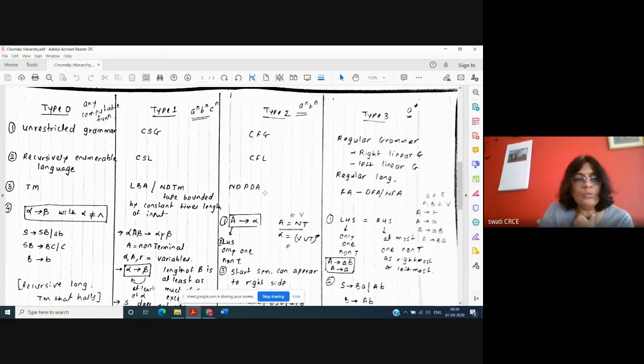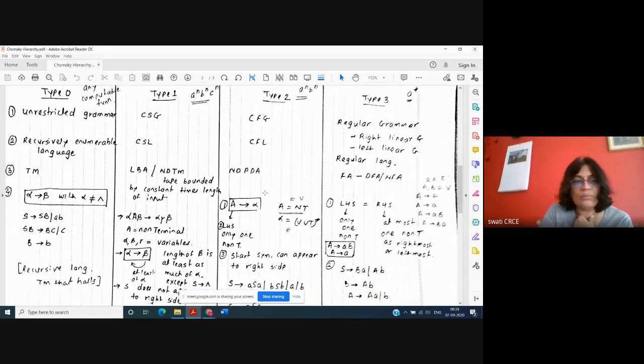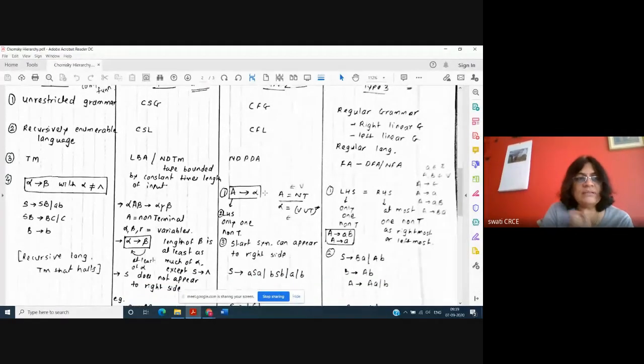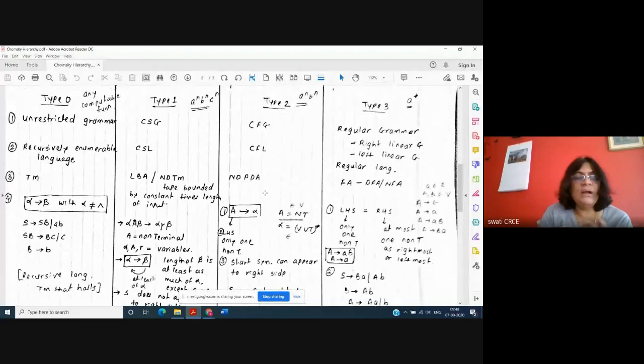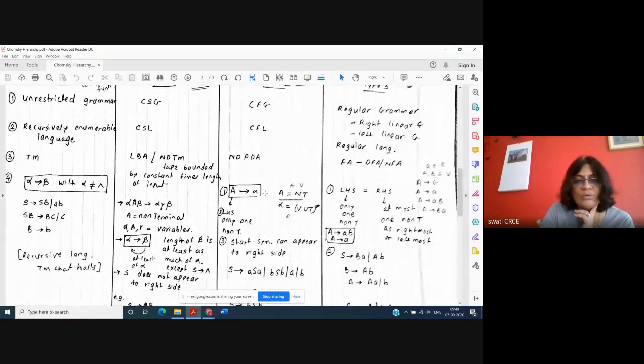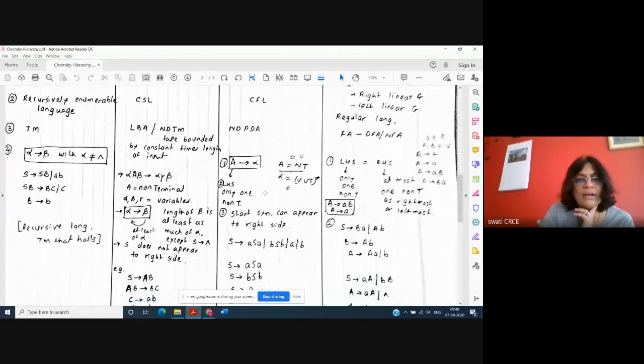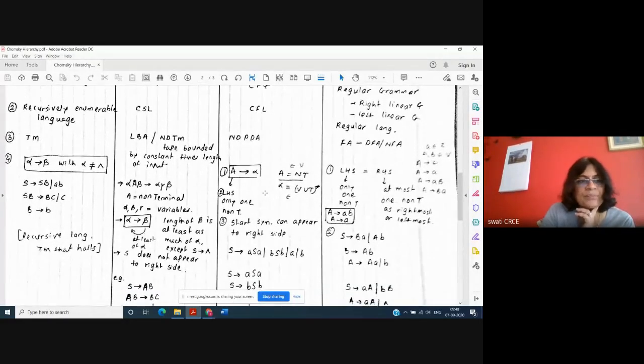Okay. Now this fourth point is the most important point. These are very easy points, the first three points. It is the name of the grammar, the name of the language, and the name of the machine. For every grammar, 0, 1, 2, 3, 4, an example string. So this is very easy. Now the next point is the most difficult one, so try to understand the next point.